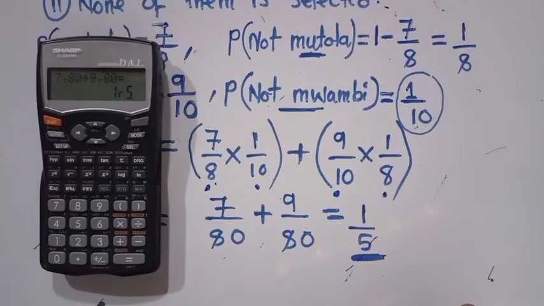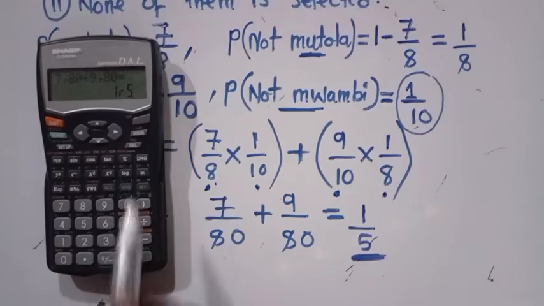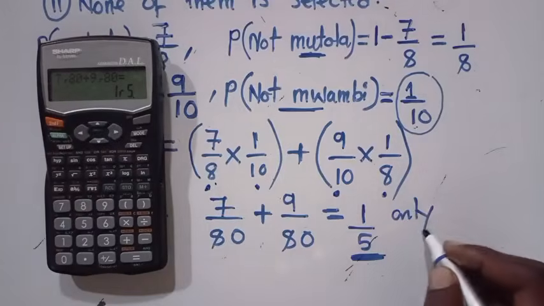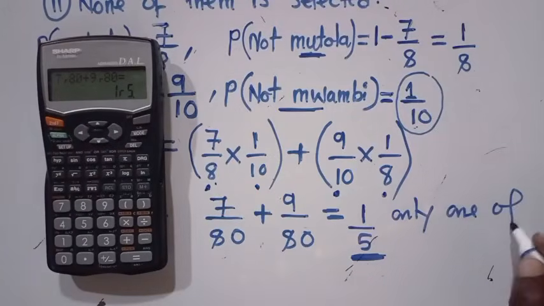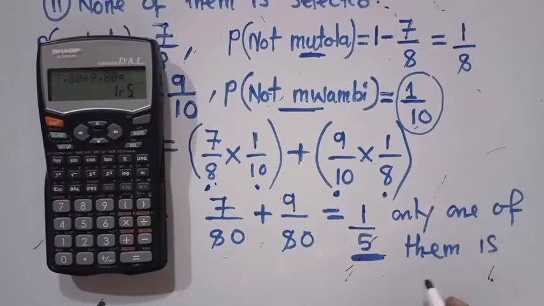We are using our calculators to answer these questions. This is the calculator that I'm using. Yours may not be like this, but the steps we are following are just the same. So this is how we answer that particular question. This is the probability that only one of them is selected. We've answered the question. This is what you are supposed to do.